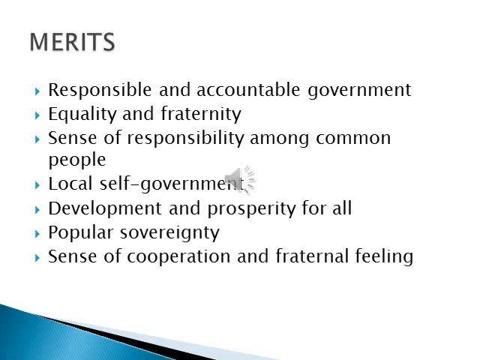So first, merits of democracy. We have discussed the types of democracy. Now we will discuss the merits and demerits of democracy. First, merits: responsible and accountable government. In a democracy, the government is responsible for whatever happens during its ruling period. Then it is accountable, and it is responsible for the things that happen during its rule.